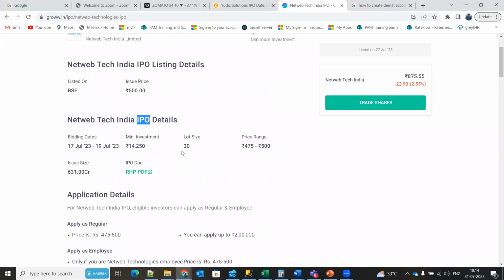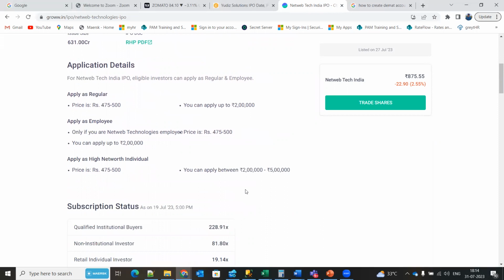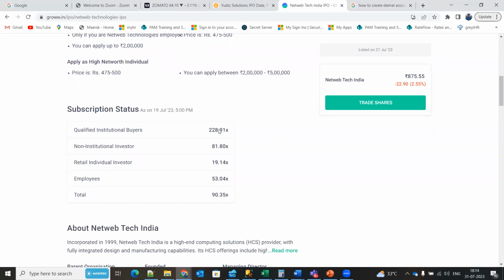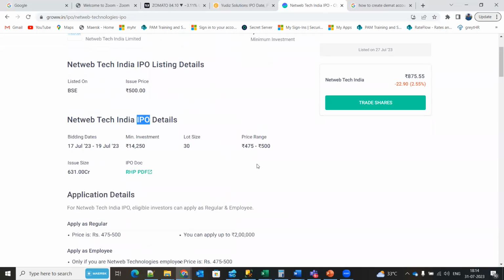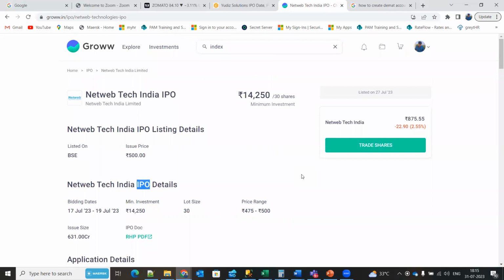So what is the advantage of IPO? Let's say the share they have estimated at 500 rupees before listing. If you see here, the share has huge demand. People are showing interest in this share. So during listing, there is a high probability that this share might get listed at 600 or 700. So what is the use of it? During IPO, if you have invested 14,000, during listing itself you would have got around 3,000 rupees profit. I'm just telling an example, 3,000 rupees profit per lot. So during listing itself, you might get that profit.